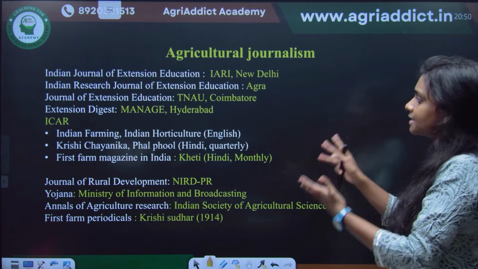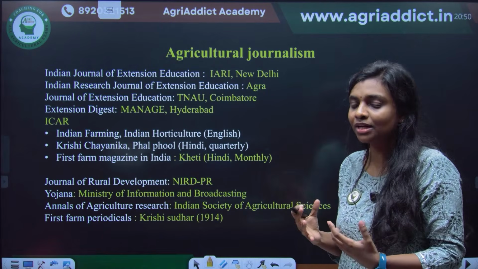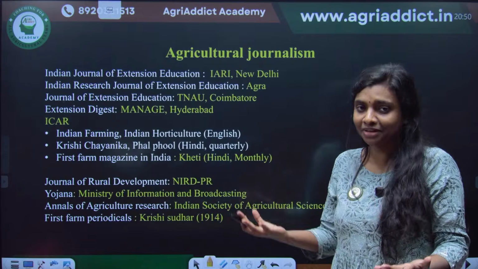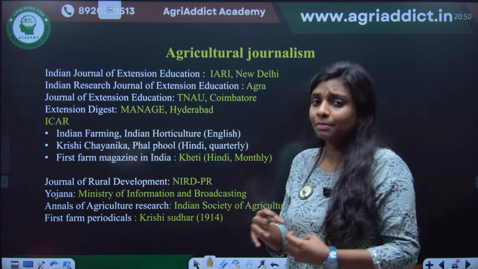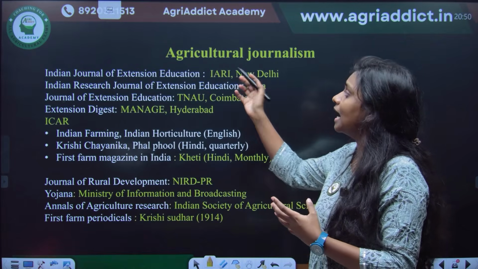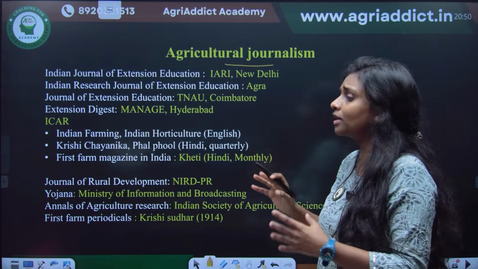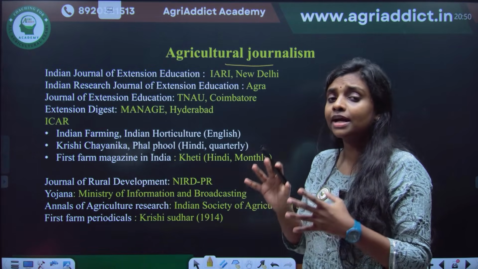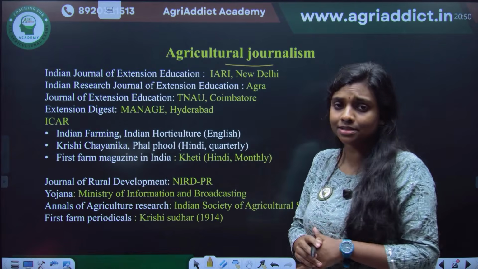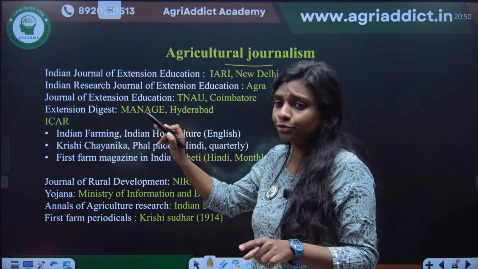And finally, I think this is the last one, about agriculture journalism. This is also nothing conceptual. This is all about how you remember it. Some of the very basic journals and publications regarding the agricultural area come under agricultural journalism. Whatever the news, publications, magazines, journals, everything in the field of agriculture is known as agriculture journalism. So there are certain journals that you should remember.